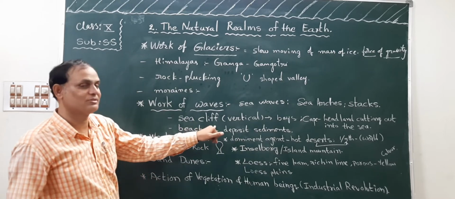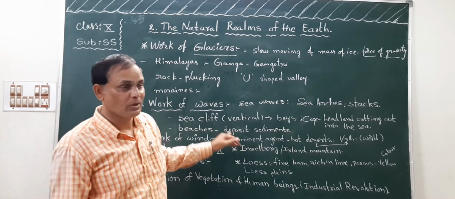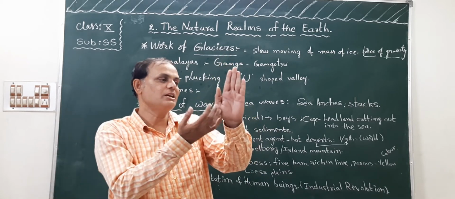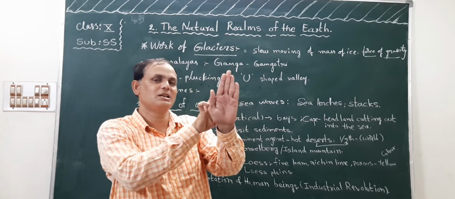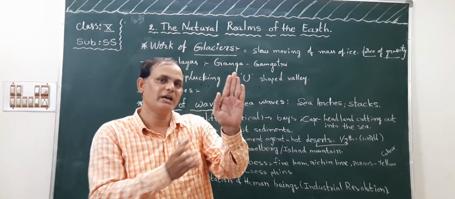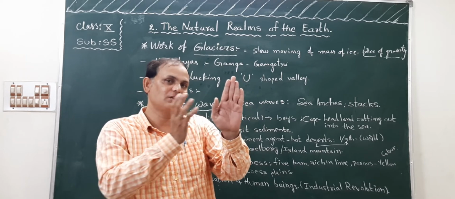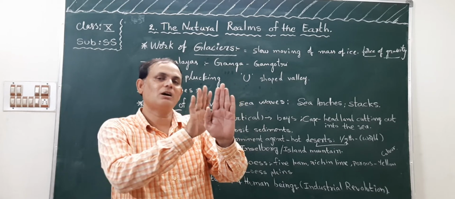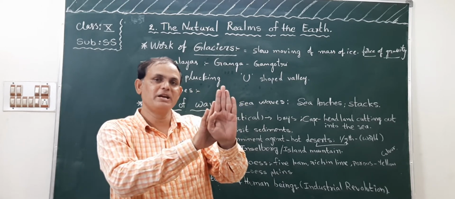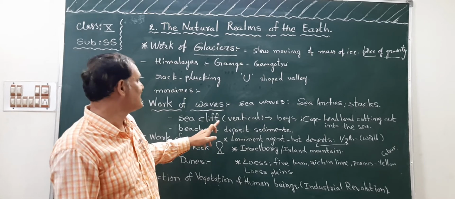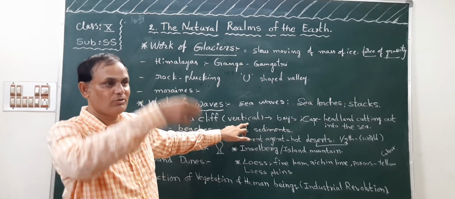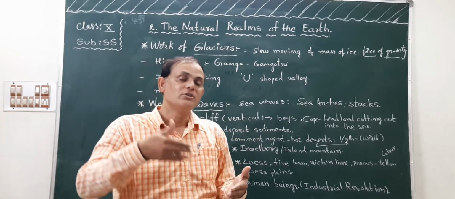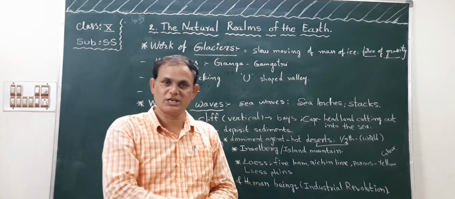Next, sea cliffs. Sea cliffs means, children, a straight one. What is the weaker part around this hill area? It will move away due to the hitting of the sea waves. So with continual hitting, only the hardest part will remain like a vertical cliff. Do you know how it is? Cliff vertical. So these also occur due to the waves of the seas and oceans.